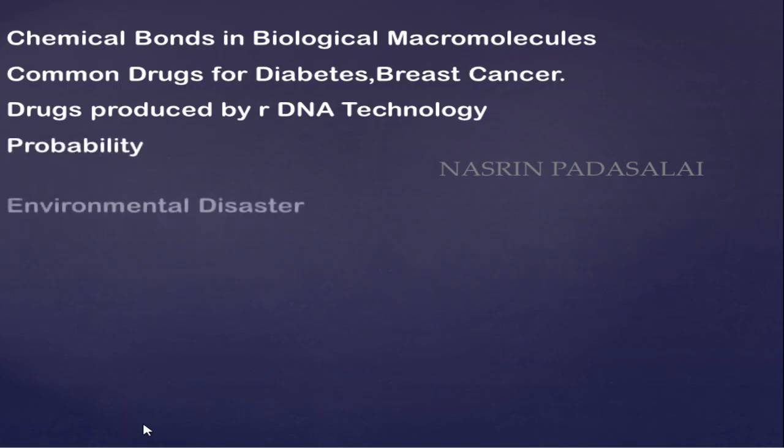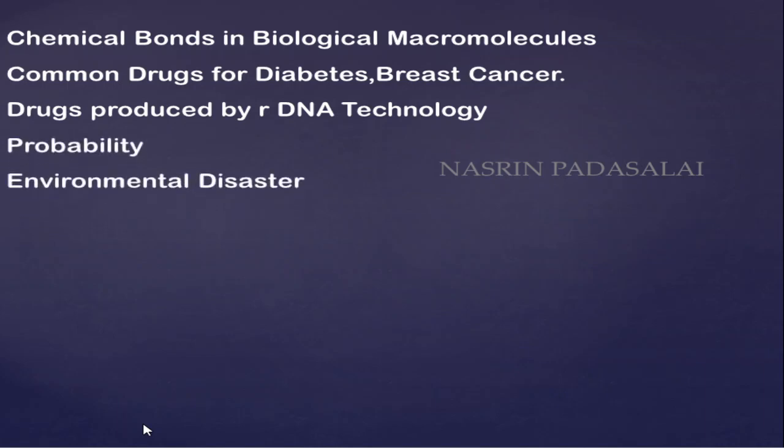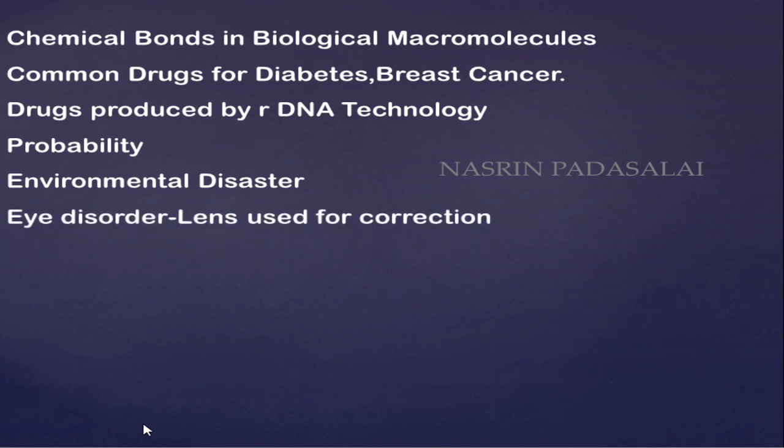Next, you need to study probability sums. Next, you need to know the list of environmental disasters like the Bhopal tragedy, and the recent gas spillage in Andhra and Gujarat. You need to know about general knowledge questions. General knowledge questions will be asked.